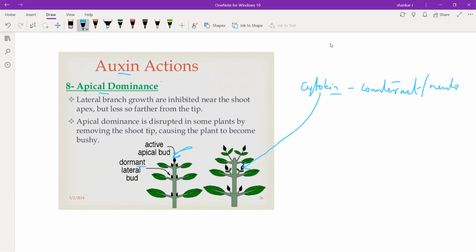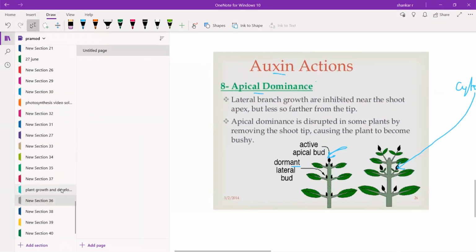So cytokinin promotes the growth of lateral buds, but auxin promotes the growth of the apical bud. They work opposite to one another. Auxin shows apical dominance, and cytokinin counteracts or neutralizes the apical dominance caused by auxin.